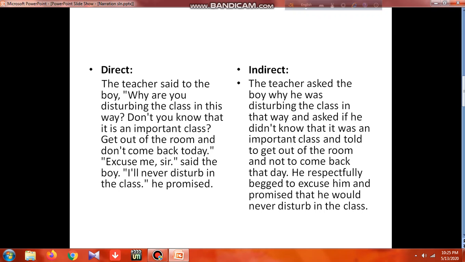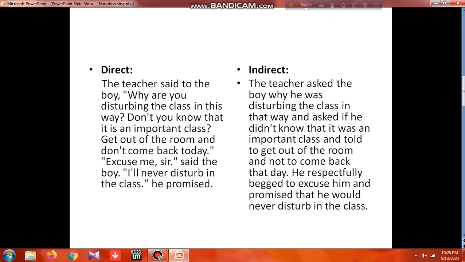So let's have a review. The first two sentences are interrogative. Where there is an interrogative pronoun, it will be as it was, and where there is no interrogative pronoun, we took "if" or "whether," with other changes. The next sentence is imperative, so we take "told" and then the infinitive, and for "don't" we use "not to." And for "today" we took "that day." I think you got this much.